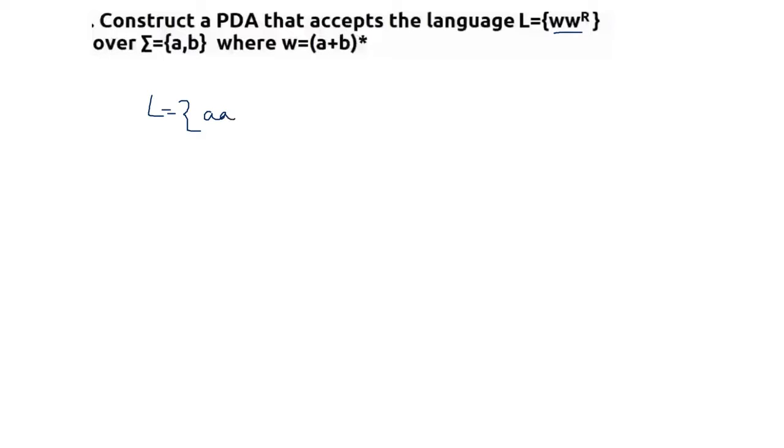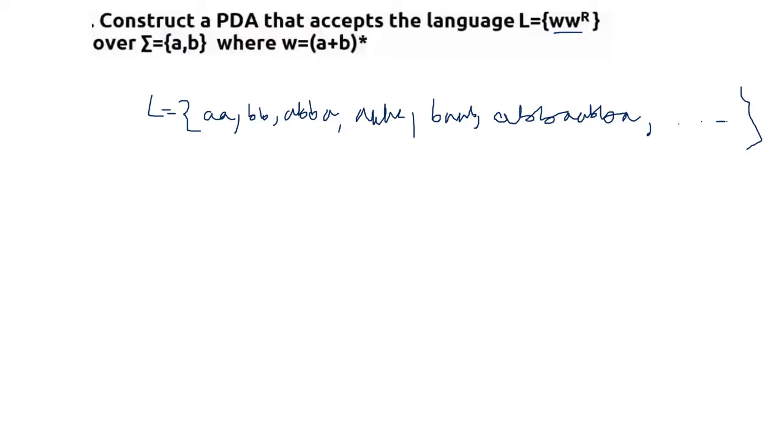It can be AA, it can be BB, it can be ABBA, it can be AAAA, it can be BAAB, and let's assume that here it can be ABBA and again ABBA. So for this kind of problem, obviously you need to find the breaking point.